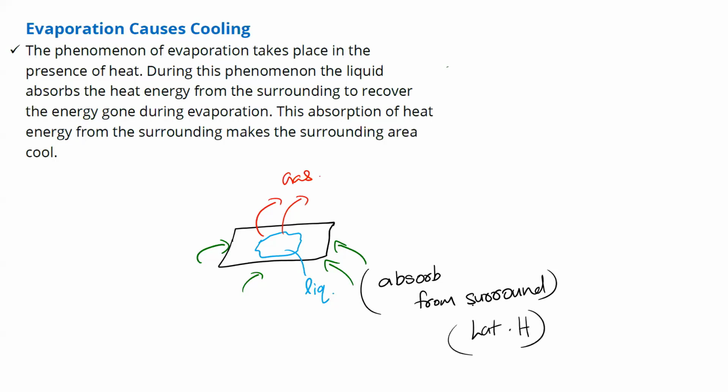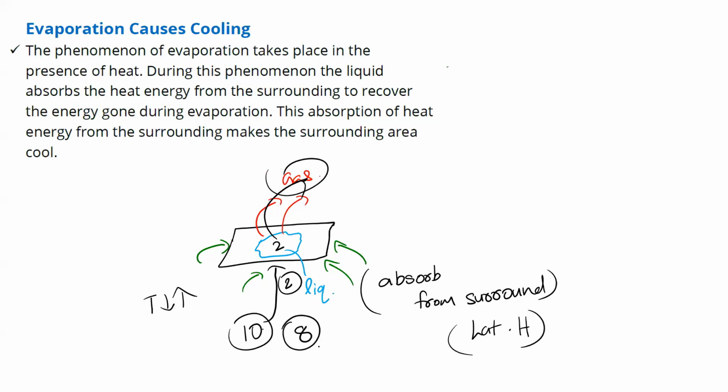So from whatever surrounding is available, it will absorb this heat, or that heat we call latent heat. Fine. So if it absorbs heat from the surrounding, will the temperature increase or decrease? Imagine the surrounding temperature was 10. Now this particle needs to go to gas, so it requires heat. Suppose out of 10, it is taking 2. Now this gets 2 and can go to the gaseous state. Now what will happen to 10? If 2 is taken, it will decrease.